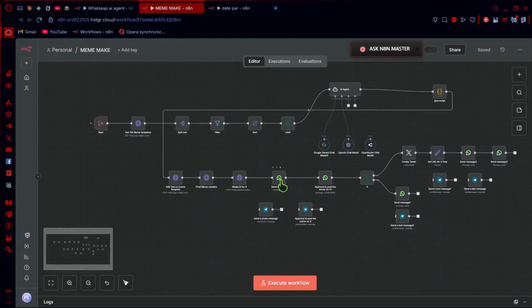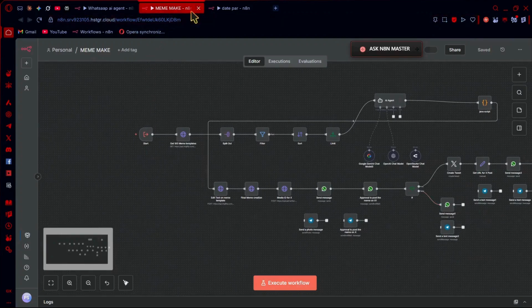Then it sends the message, it sends the image, then it asks for approval whether we want to upload it on X or not. If, let's say, we reject it, then it will send a message that no worries, if you want another meme you can type another. Then if we say yes, it will create a tweet, get the URL of the X post, then it will send us the message. So this is my meme maker workflow.